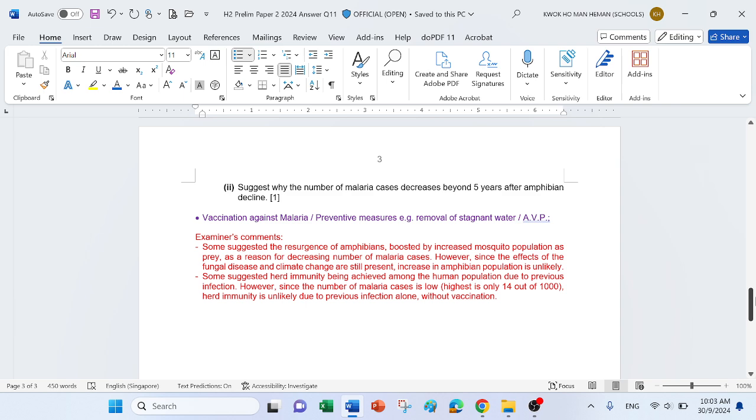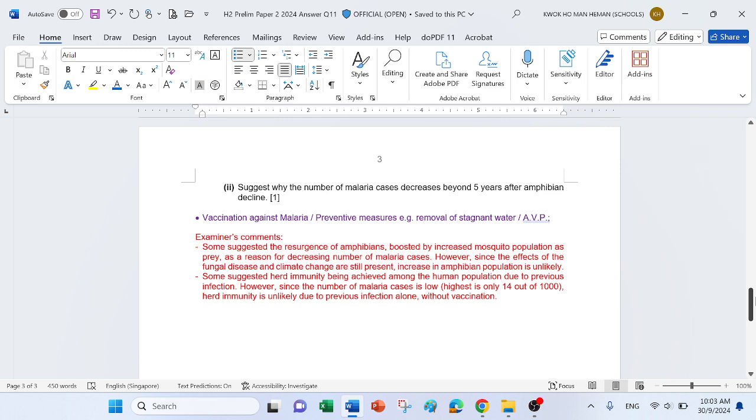Also, any effect of climate change after just 5 years wouldn't increase so significantly that even the mosquitoes can't survive. So not really. The best answer would actually be human intervention in terms of vaccination, in terms of removal of stagnant water. Some of you suggested somehow there's another predator that comes in. Okay, I've given it to you. That is really not the best reason, but still logical enough.